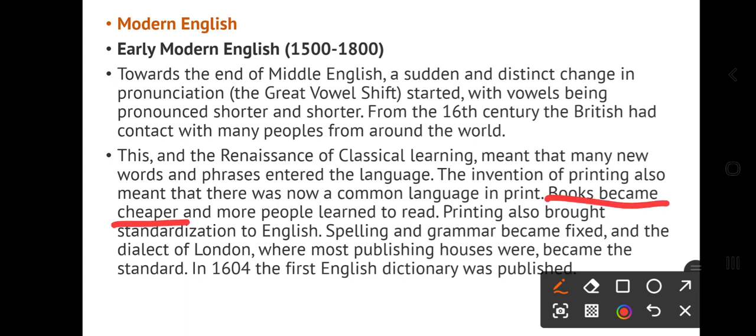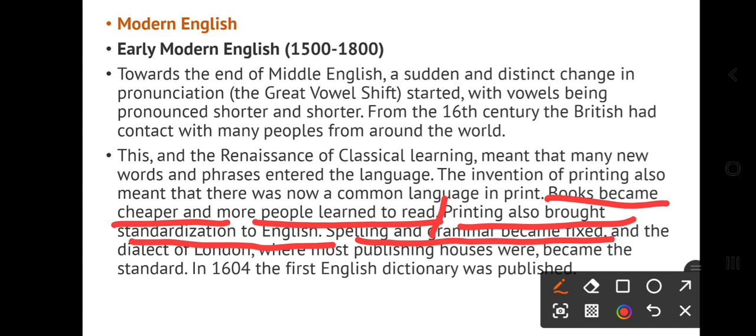Books became cheaper and more people learned to read, and as books were in their hands, they were able to read, because they are learned now. So the printing press also brought standardization. Another change is standardization of English. Spelling and grammar became fixed.